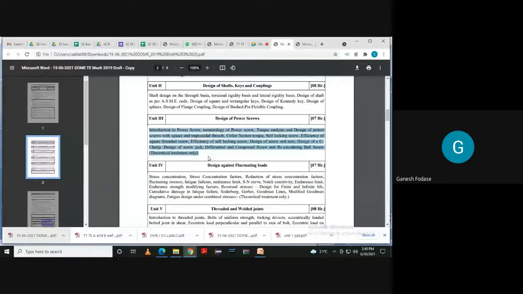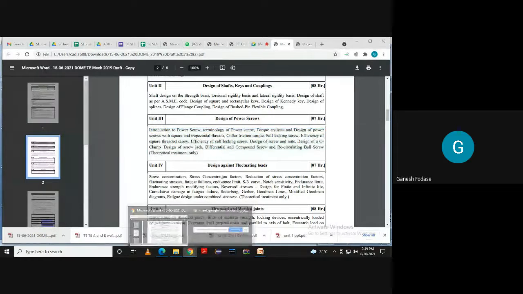Suppose I give some project to you for some specific application, you have to design a screw jack. Will you be able to design that? Yes, sir. Okay, so we'll check that once we start our practicals. In the practical section we'll discuss these things. If you are able to design, then I say okay, you understand those things. And the same thing we are going to repeat here.